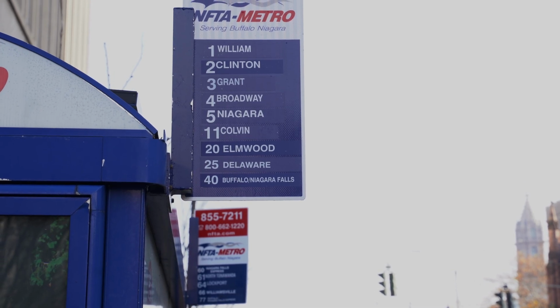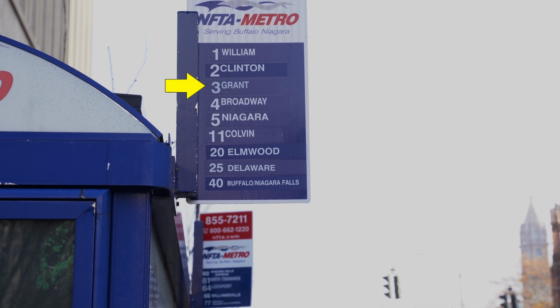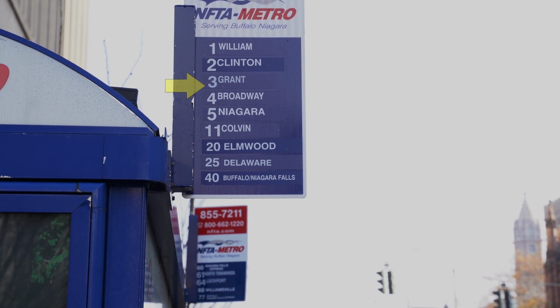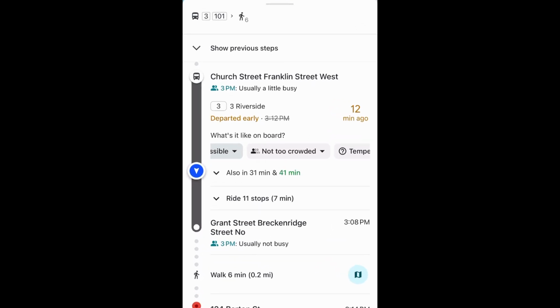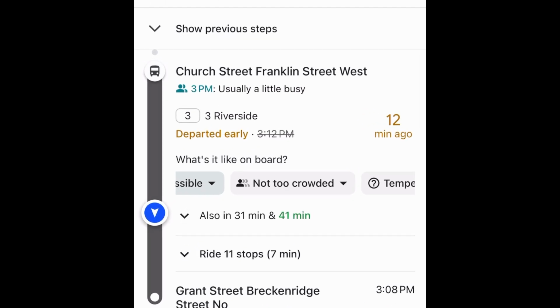Once you get to your bus stop, there should be a sign with the route name Grant Street and the number 3. Make sure that on your Google Maps bus route, the number matches the sign exactly. Be sure as well that you're on the correct side of the street. The same bus number will travel in each direction. If you're unsure, you can ask the bus driver when they pull up before you get on the bus.